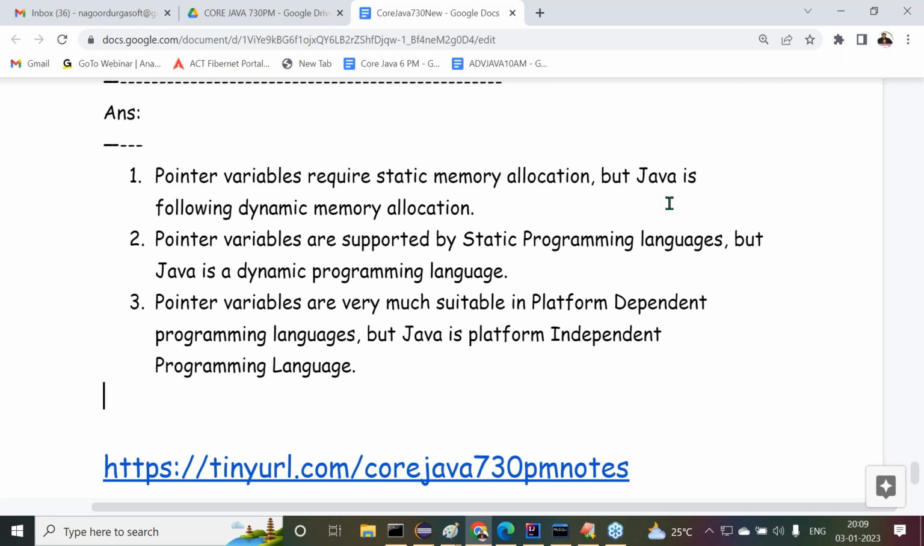What's the meaning of it? We can compile a Java program in one operating system and execute the same Java program in other operating systems without compilation again. Without recompilation, we can run the same .class file in multiple operating systems. That's the basic awareness of a platform independent programming language. Understand only one point: compilation is on one computer, execution is on another computer.